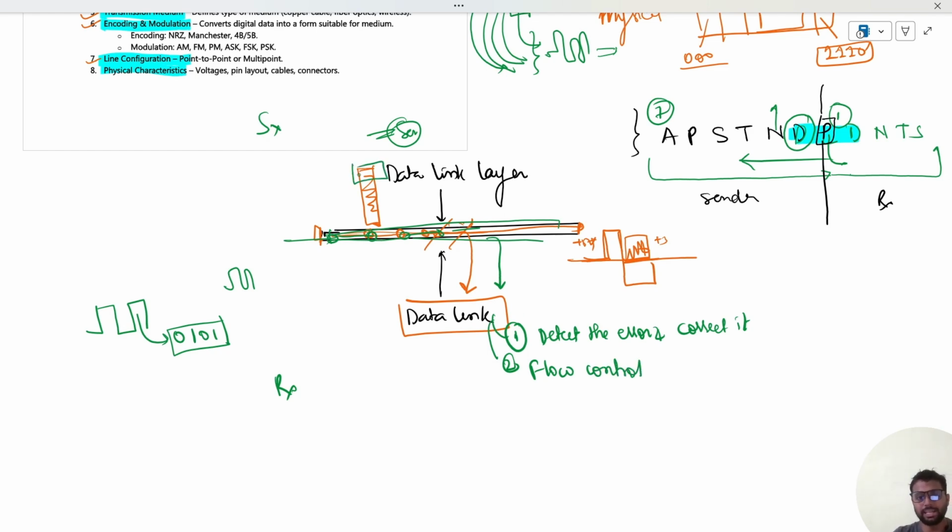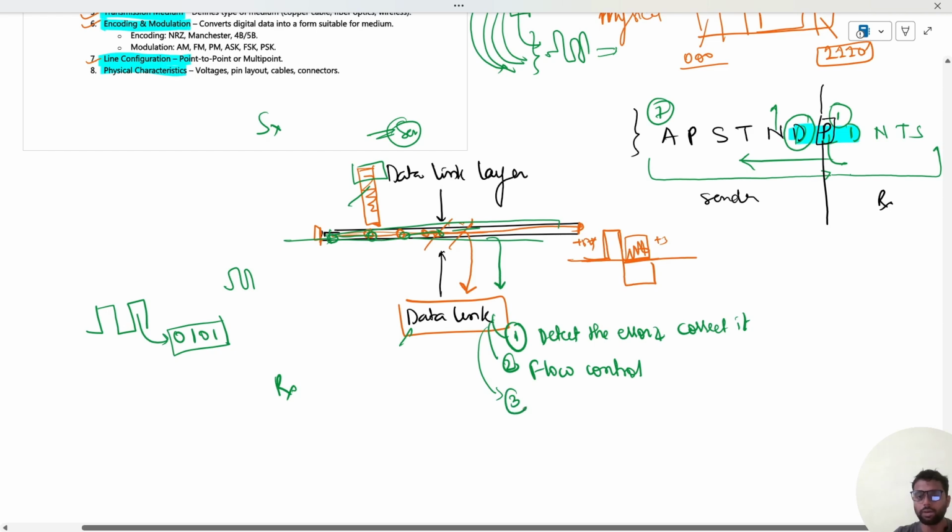And the next adjacent layer is the data link layer. So flow control has to be done here only, in the data link layer. So the next important requirement for the data link layer would be flow control.